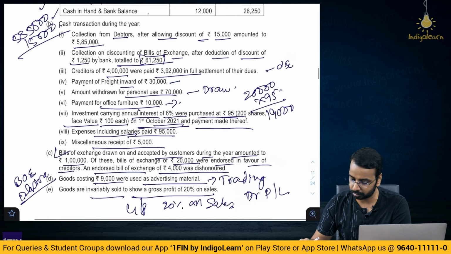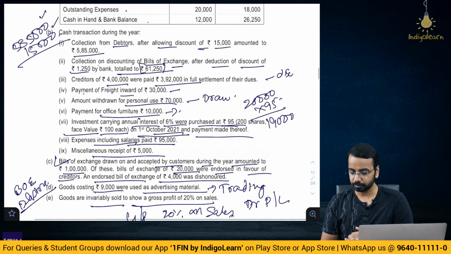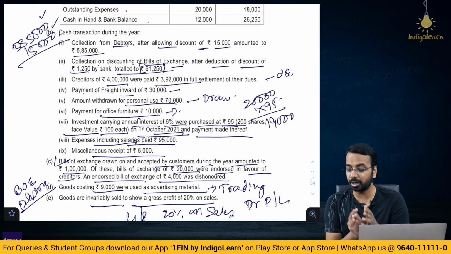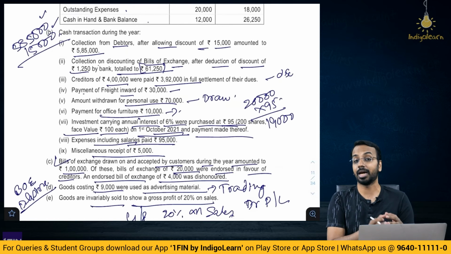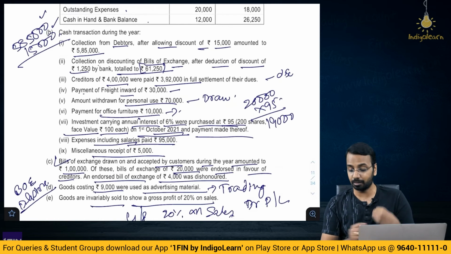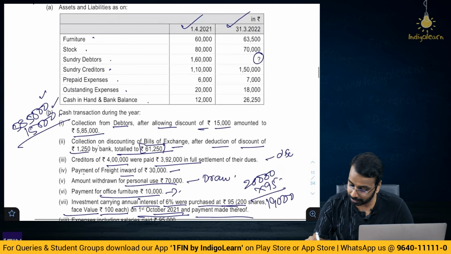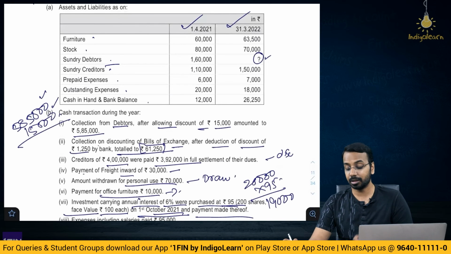Now, the most important thing here is they have not given us what is the total sales. That has to be derived by preparing the debtors account. Okay. Now here debtors also closing balance is not given. Now if they have not given closing balance, then how will you calculate?